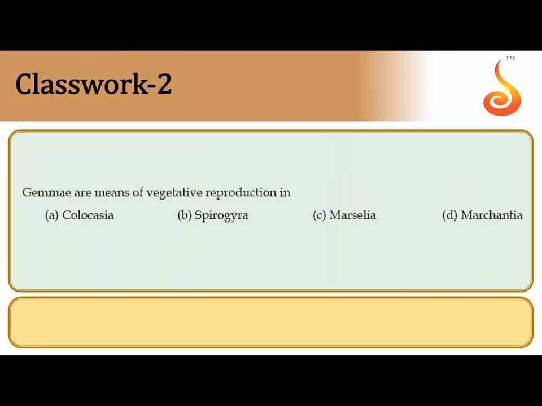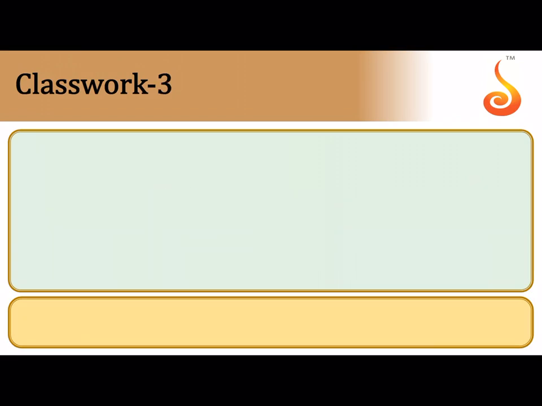The second question says gemmae are means of vegetative reproduction in. Now gemmae are asexual structures, lens-shaped asexual multicellular structures which are found in bryophytes. The best example is Marchantia. Marchantia is a dioecious thallus. There is a separate male and female. So the correct answer is Marchantia.